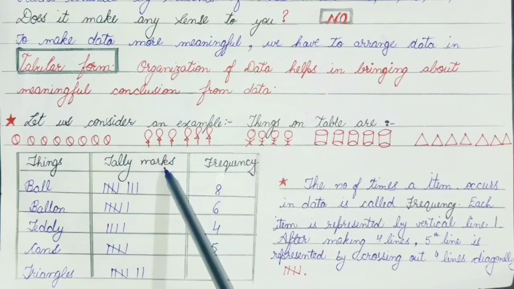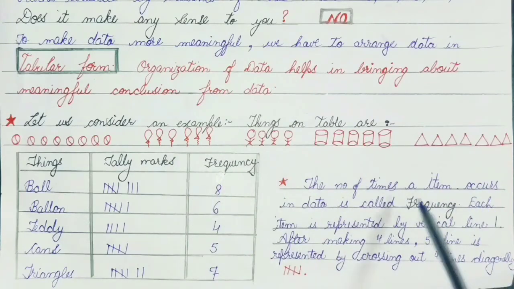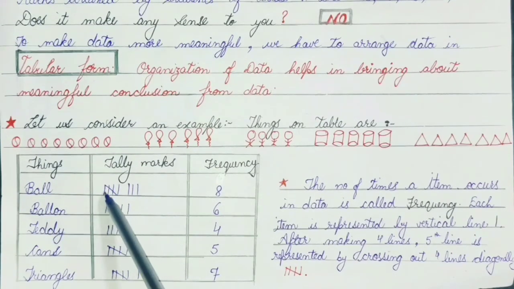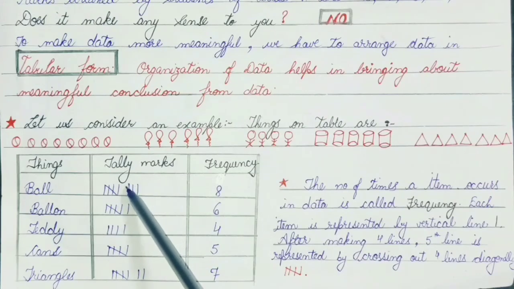Now let's move to the tally marks. Each item is represented by a vertical line. Suppose there is one ball, so I will represent it by one vertical line. Suppose there are two, so I'll draw two vertical lines. Suppose there are three balls, so I'll represent three balls with three vertical lines: 1, 2 and 3.